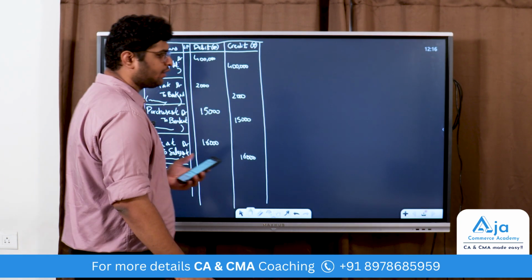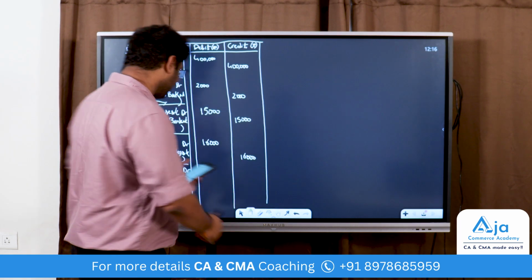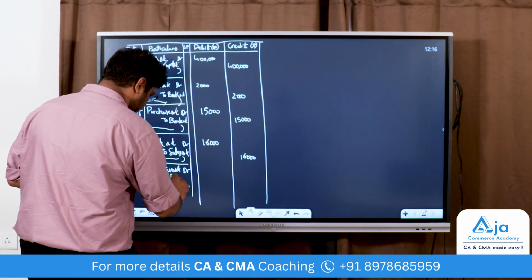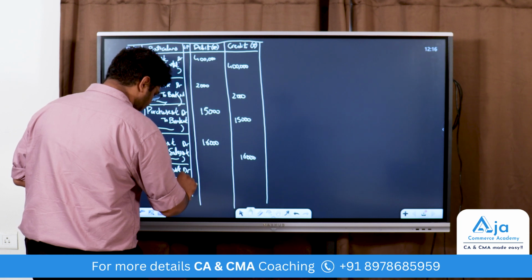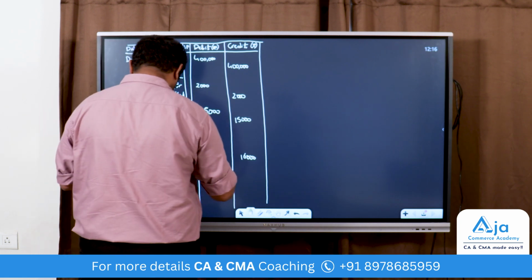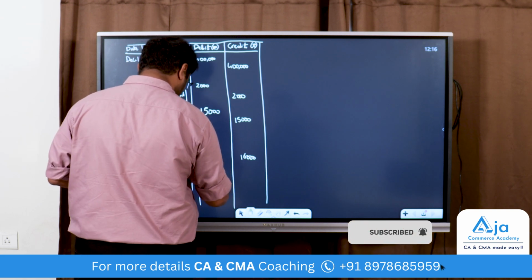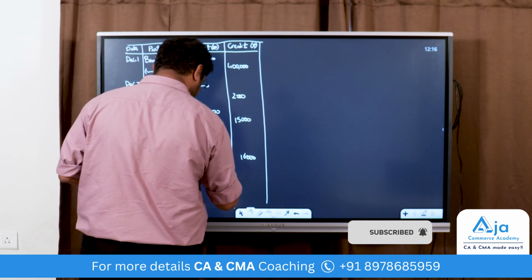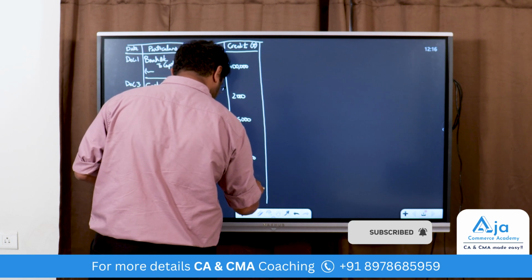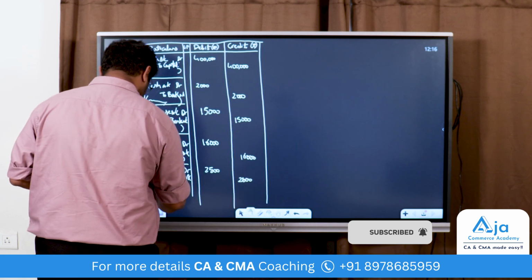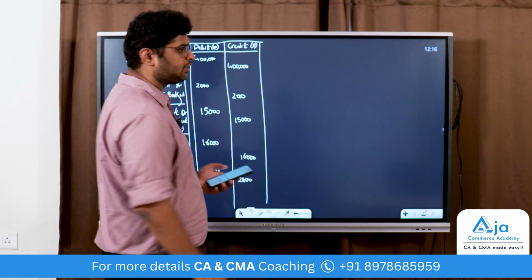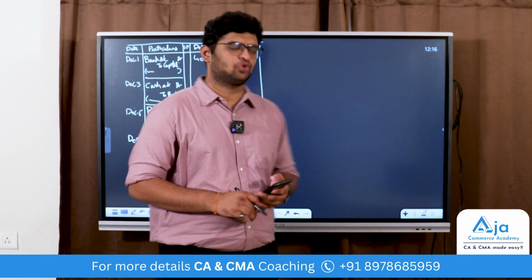And he's paying by check, that is, he's paying through bank. Bank is giving the amount. He has purchased it for 2,500. Write the narration. Being furniture purchased through bank.